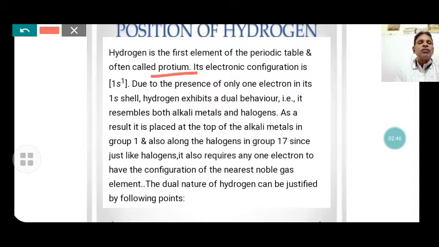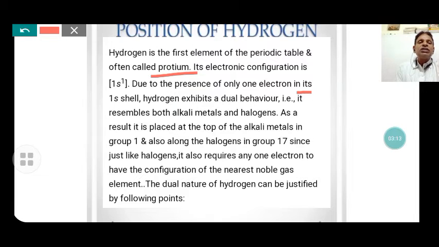Due to the presence of only one electron in its first shell, hydrogen exhibits dual behavior. Dual behavior means it has a tendency to lose an electron to form a cation and also a tendency to gain an electron to form an anion, a positive ion or a negative ion. That's why it has dual character, dual nature. It resembles both the alkali metals and the halogens.